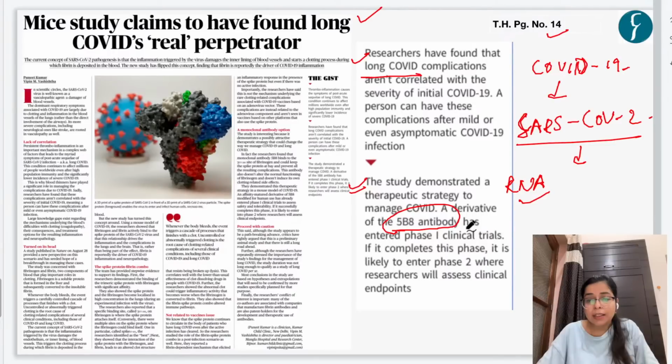Now see, first of all, what are antibodies? Antibodies are any protein produced by our immune system in order to fight any antigen.